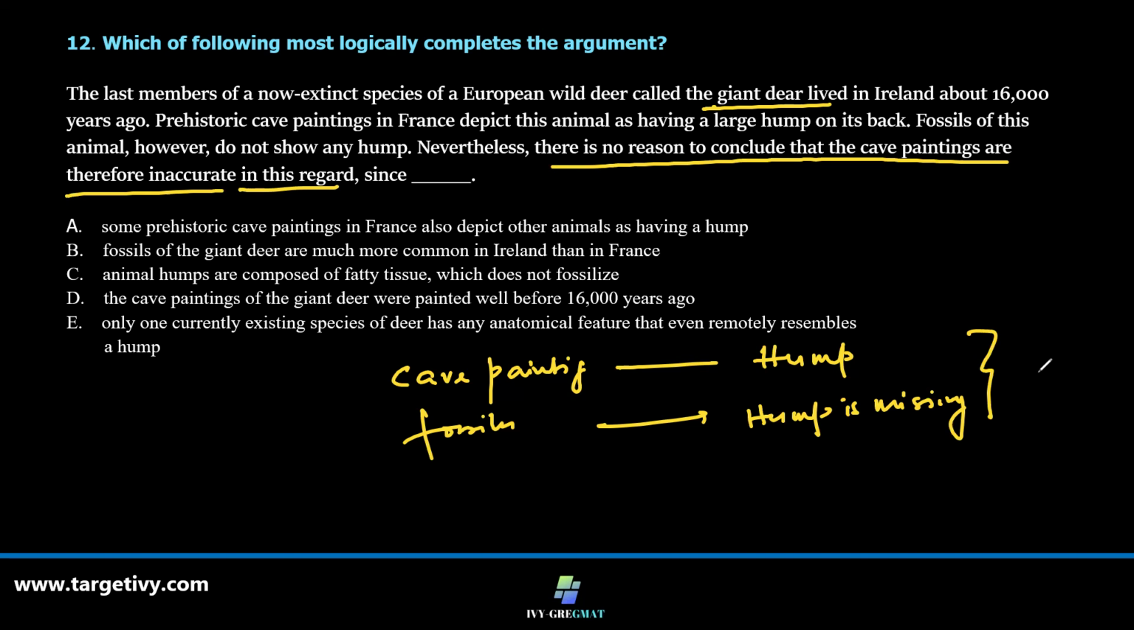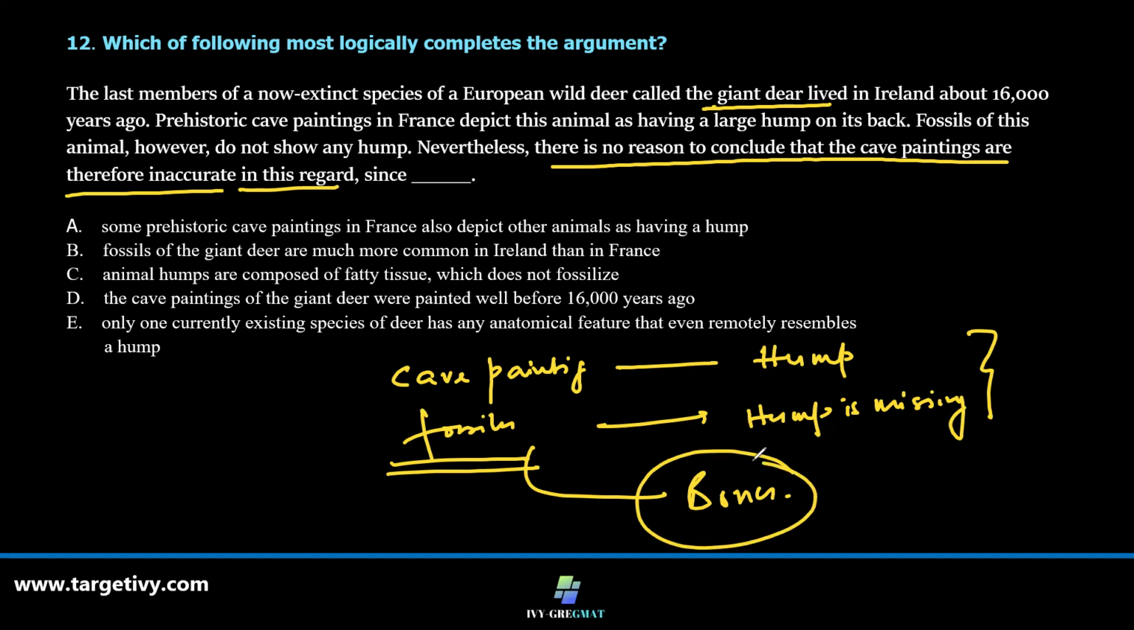So thinking about this, the fossils generally store the bones. It's only the bones which are there, not the fats or the other things. So in a fossil, you find the bones only. So anything that composes the hump is definitely something that has to be investigated. Whether after 16,000 years, that thing which is the composition of the hump, is it possible to have that in the place or not? Let's go to option C. I think that sums it up. Animal humps are composed of fatty tissues which do not fossilize.